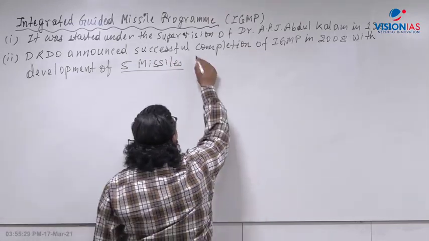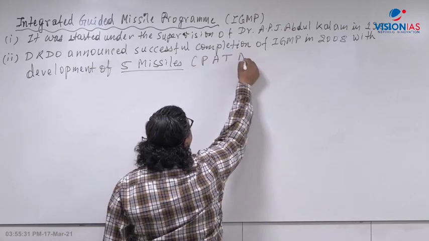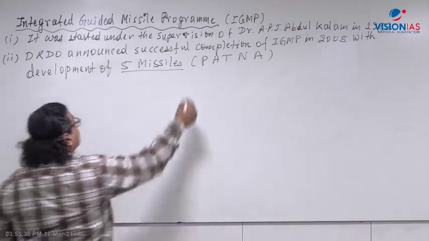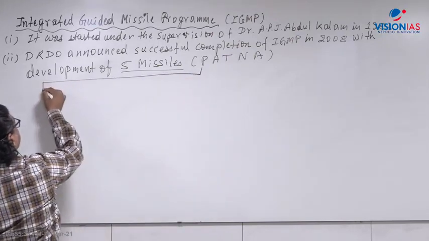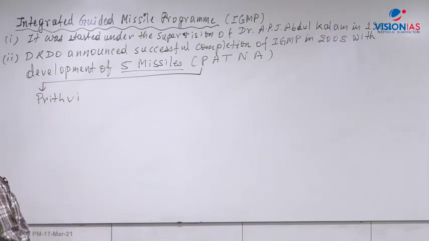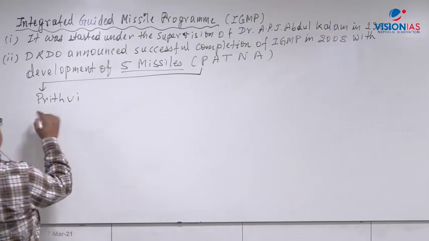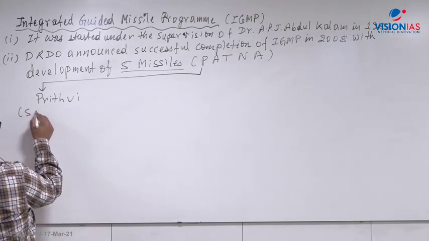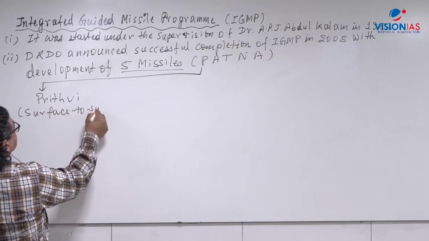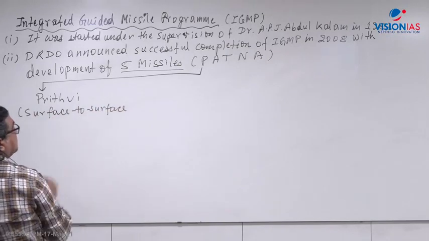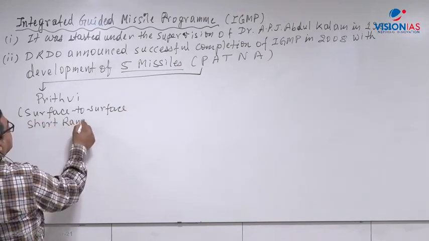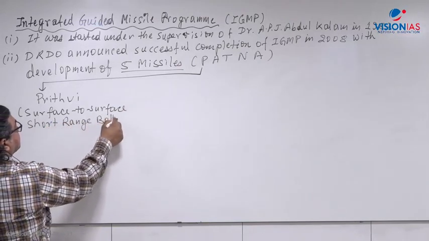It is also called by the acronym PATNA. You can remember it by the acronym PATNA. What does P stand for? P stands for Prithvi. The Prithvi series of missiles is basically surface to surface, short range, called SRBM, short range ballistic missile.